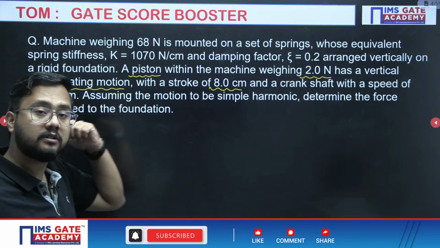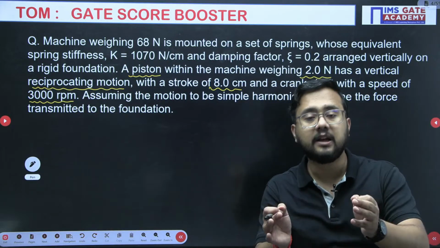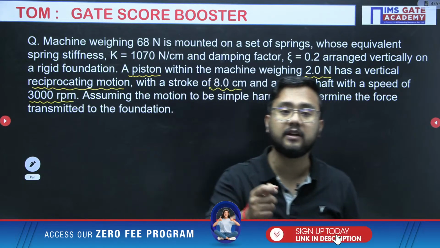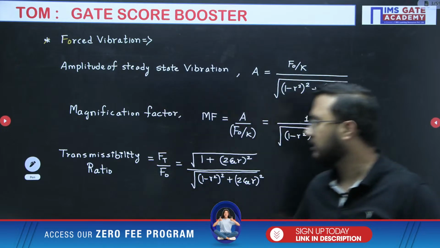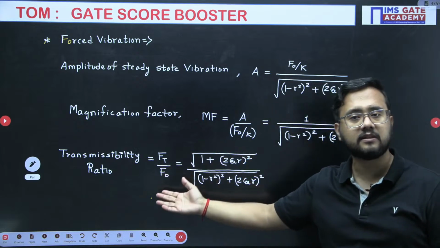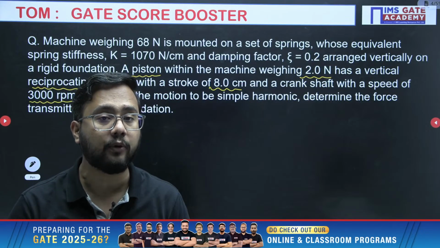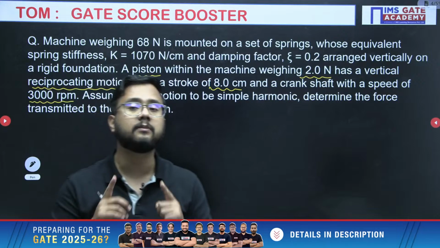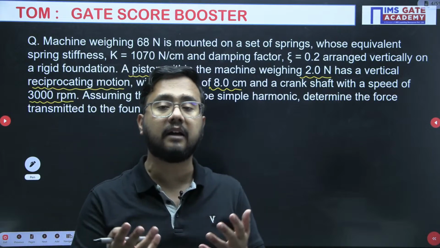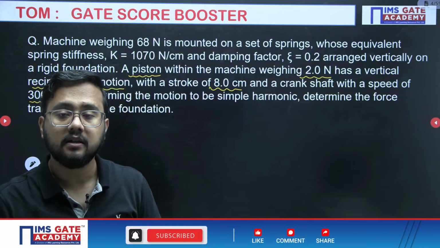That is what they are asking: force transmitted to the foundation. Immediately you should think about the transmissibility ratio. If you are able to calculate the transmissibility ratio, you can easily get the force transmitted to the foundation. Just now we have written the formula. From this ratio you will get the transmissibility ratio, then F naught multiplied by that ratio gives the force transmitted very easily. So whenever they ask force transmitted to the foundation, think about transmissibility ratio. Now to calculate it, what parameters are required, and are they given directly in the question, or do we have to use some other relations to get those parameters? That you have to decide.